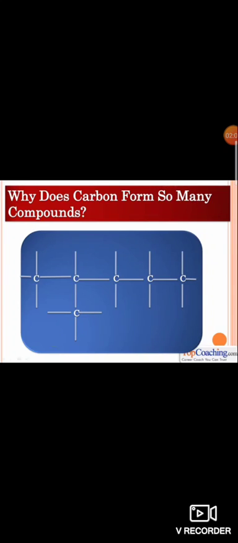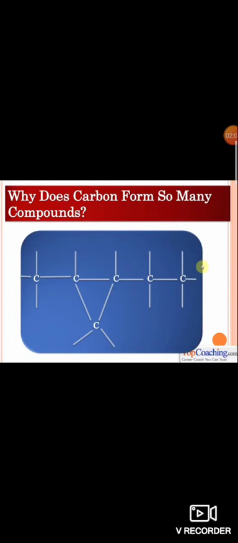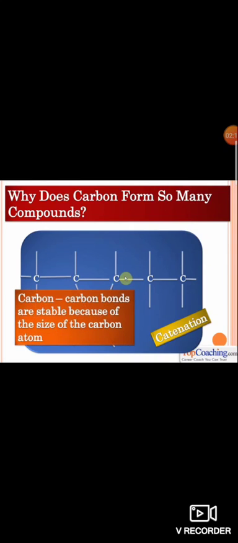So carbon always forms covalent compounds. It shares its electrons. When you see here, 5 carbon atoms are in a straight line, and one more carbon atom is in a side branch. When one carbon can combine with another carbon atom, that is known as catenation. Catenation is a property in which one atom can combine with atoms of the same kind.